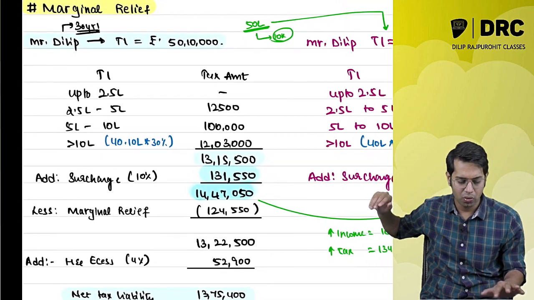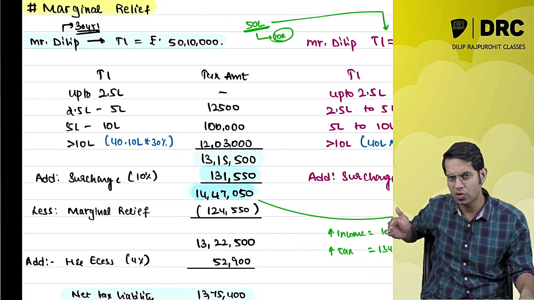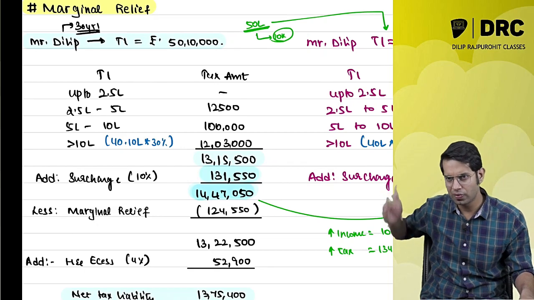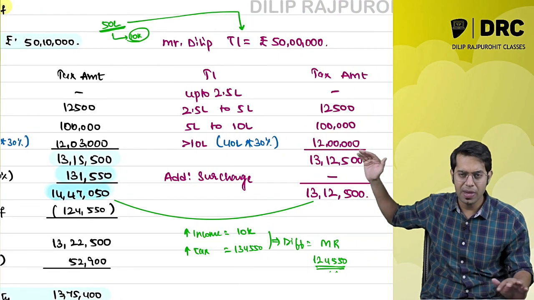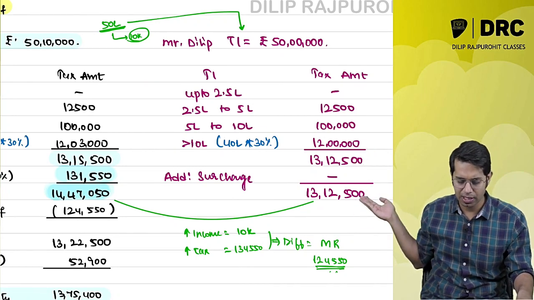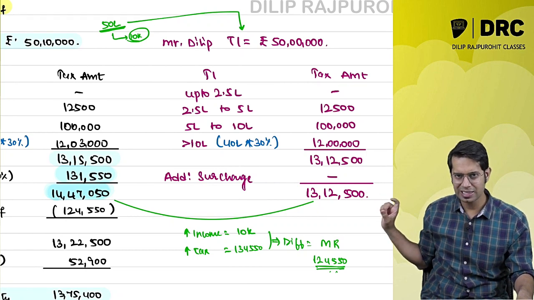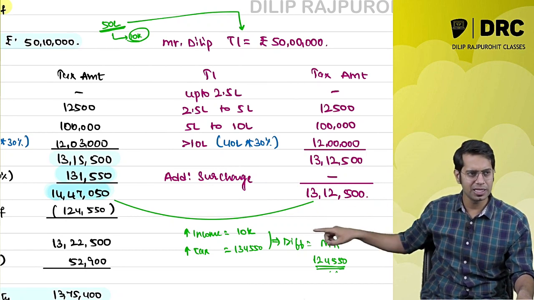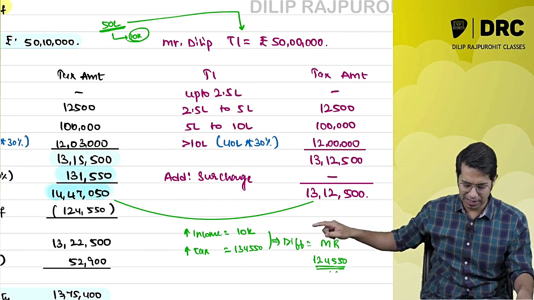To do that, what will I do? See, my income is 50 lakh 10,000 and before this, what is the limit for surcharge? 50 lakh rupees, correct? So I will compare with 50 lakhs. If my income is 50 lakh rupees, the tax comes to 13,12,500 rupees. Now what is the difference? Increase in income comes to 10,000 rupees. And what is the increase in tax amount, sir?